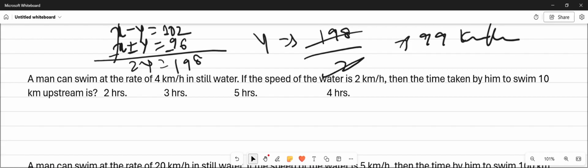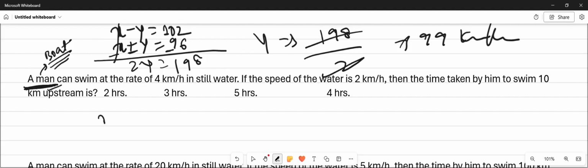In the next question, a man can swim at the rate of 4 kilometer per hour in still water. Here it is given a man. A man can swim at the rate of 4 kilometer per hour. So if we replace man with a boat, then there will be no change in the question.